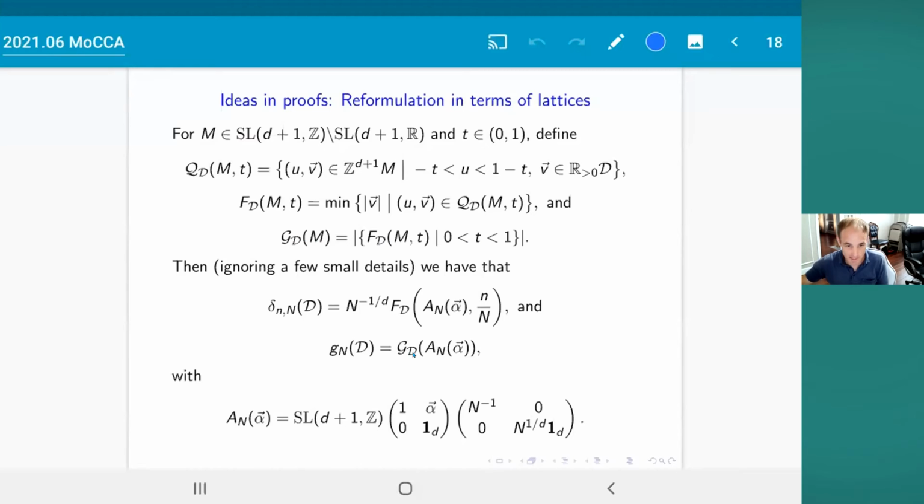Now, I think this line on the slide is not 100% true, but it's philosophically true, and it's 99% true, that the number of gaps in the gaps problem that we defined before is equal to the value of this function script G sub D at the lattice A sub n of alpha. The reason why this is a